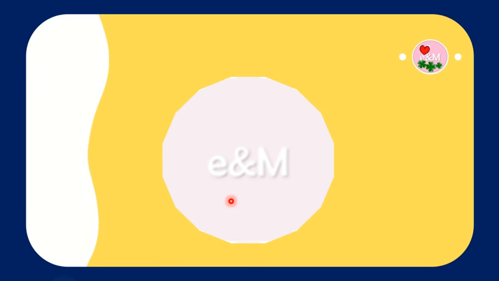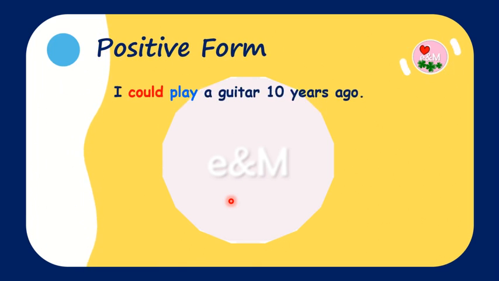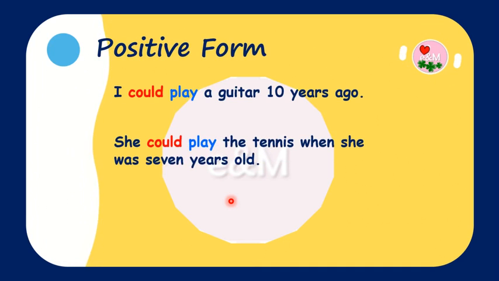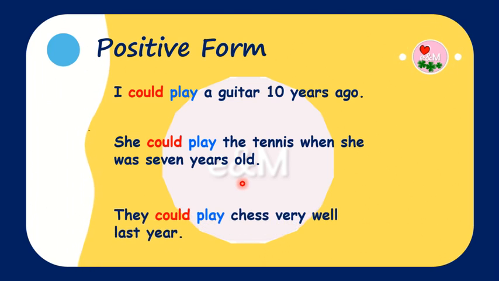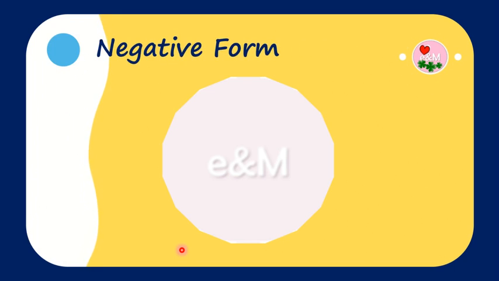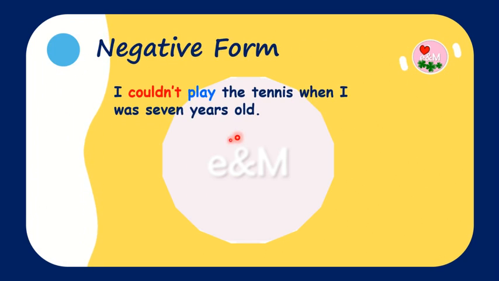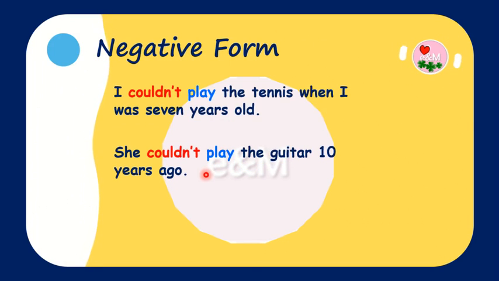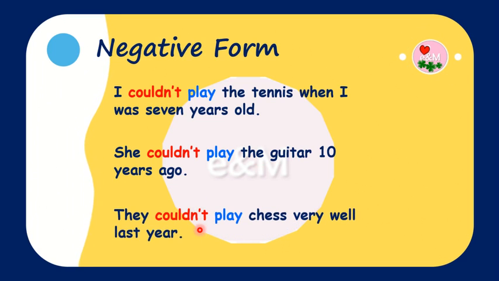Let's look at some sentences. Positive form. I could play a guitar 10 years ago. She could play tennis when she was 7 years old. They could play chess very well last year. Negative form. I couldn't play tennis when I was 7 years old. She couldn't play the guitar 10 years ago. They couldn't play chess very well last year.